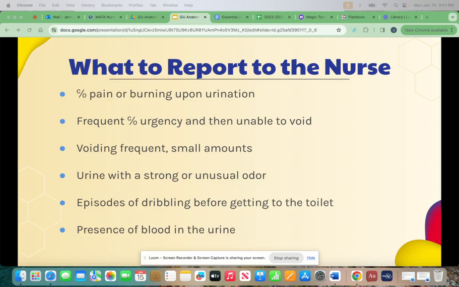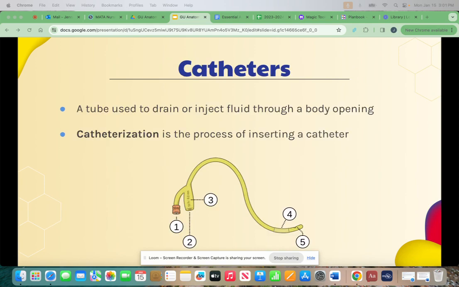So some things to report to the nurse. If the patient complains of pain or burning on urination, frequent complaints of urgency and then unable to void, patients who are voiding small, frequent amounts, any patients who have urine with a strong or unusual odor, episodes of dribbling before getting to the toilet, and the presence of blood in the urine.